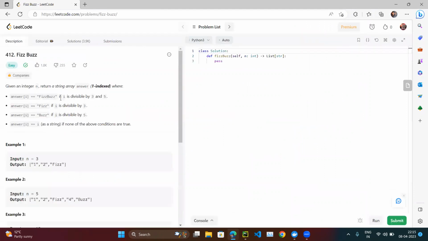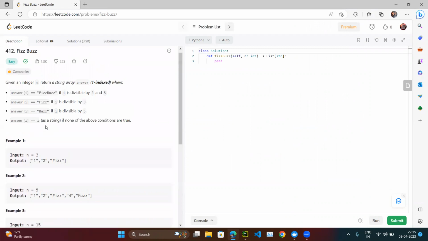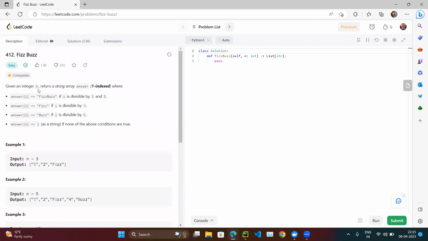So this is a very easy question and everyone is able to solve it. This is generally asked in interviews. But the intention of the interview is not to judge whether you are able to solve this question or not, but how you are able to solve it, which approach you are going to implement, because I believe anyone can solve this question. So let's start with one approach, then we will implement a second and third approach as well to improve our solution. So let's read the question.